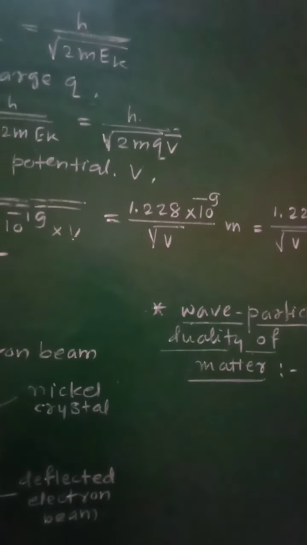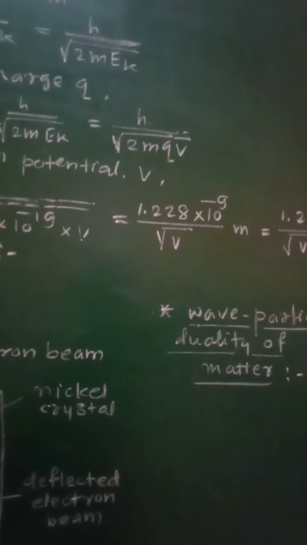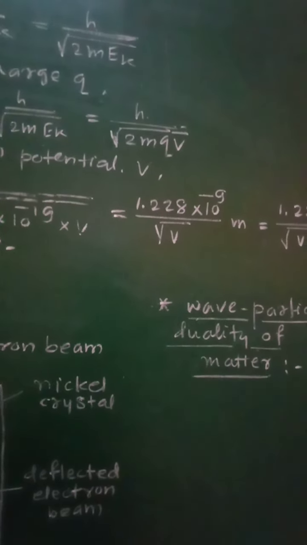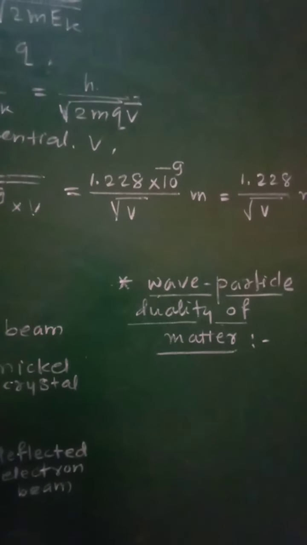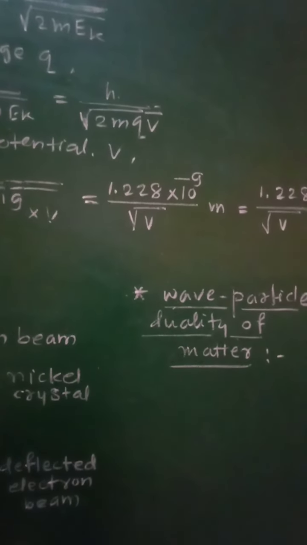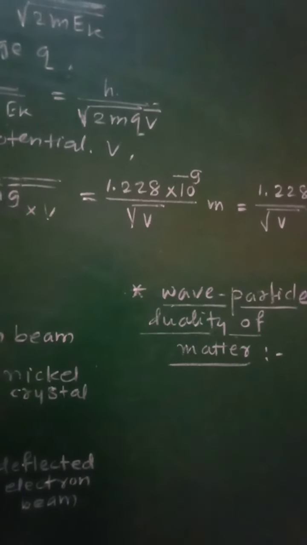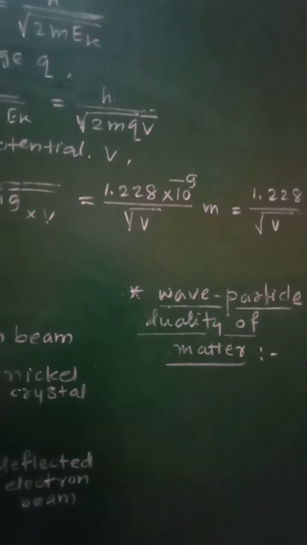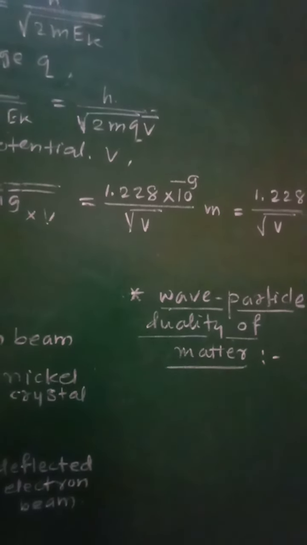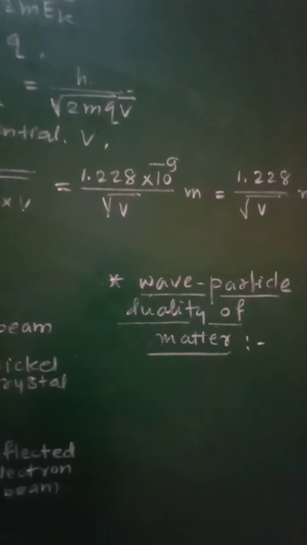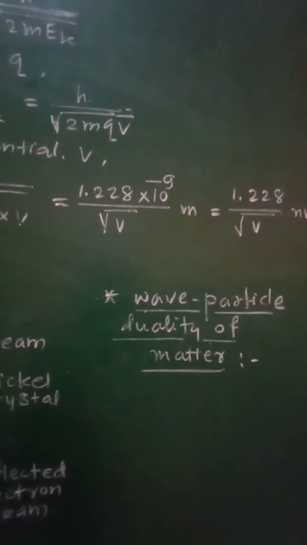The phenomenon in which the material particles show wave-like nature under certain conditions is called as wave particle duality of matter. That is, particles of the matter will sometimes behave as a particle and sometimes as a wave under certain conditions.